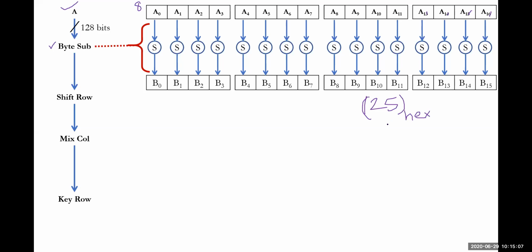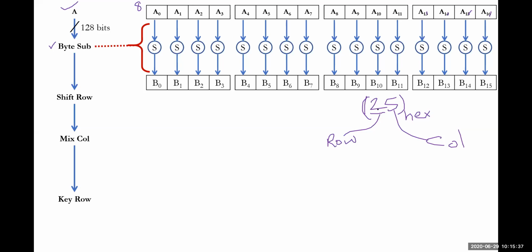It could be looked up in the S box table, something like this. The first digit is the row number, and the second is the column number. Based on this, it gets identified, and gives you some value here. In this way, every A0 will be taken into consideration.